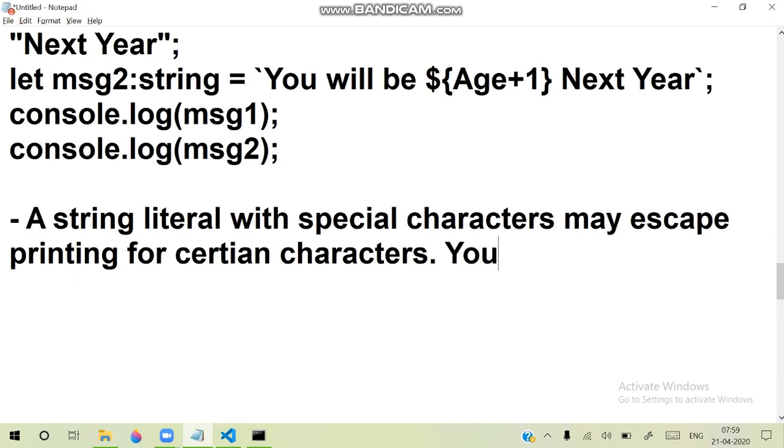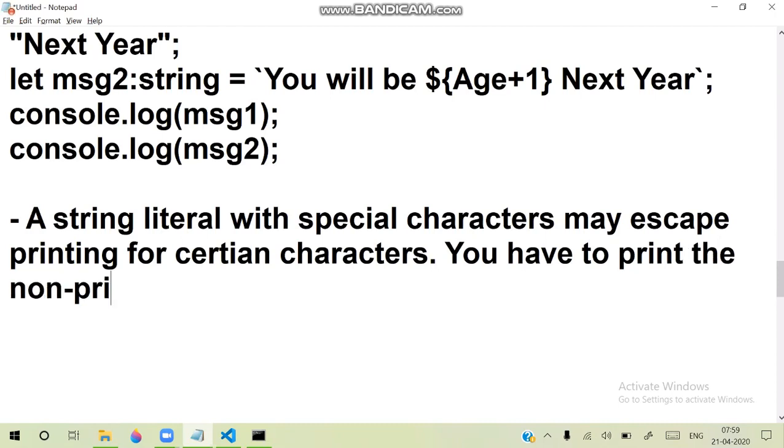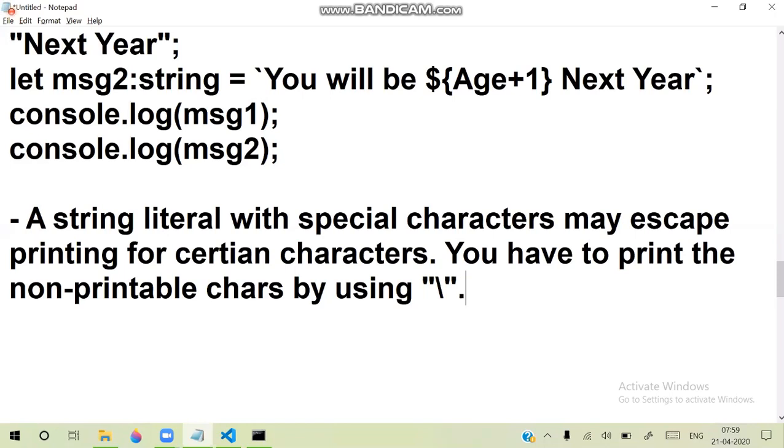You have to print the non-printable characters by using a slash.